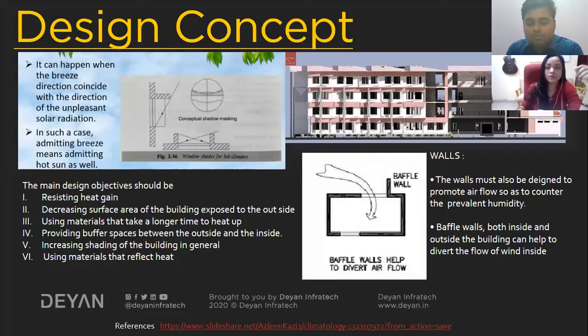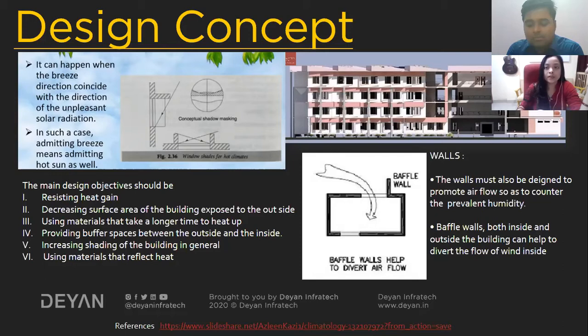So the next slide. In the elevation you can see that there are big cutouts in the walls. There are big cutouts, and these are long corridor passages.